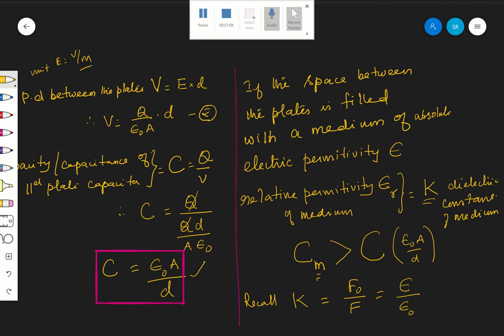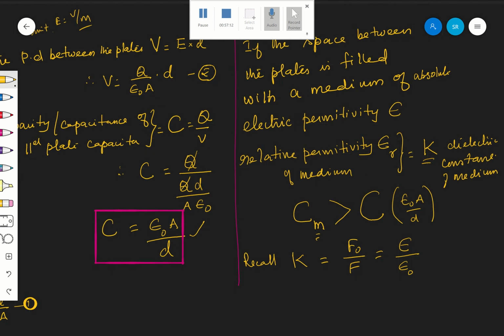Now, I am going to give another definition. So K is a ratio between F naught and F, or it is epsilon, the permittivity of the medium, divided by the permittivity of free space. That is nothing but K. Why is K nothing but epsilon, or relative permittivity? Hope you are following. That is nothing but epsilon r. Everything is already taught.